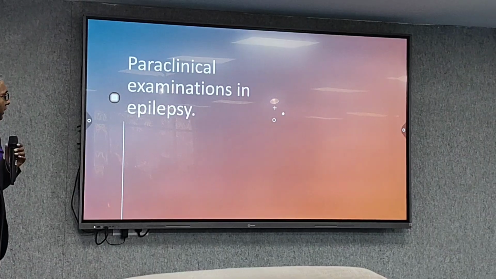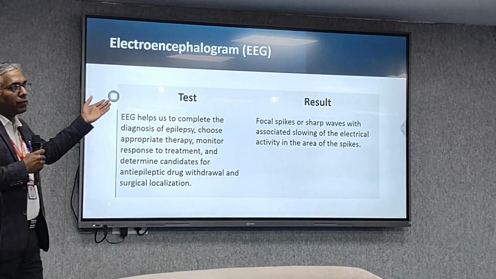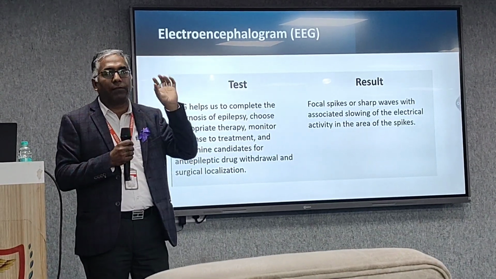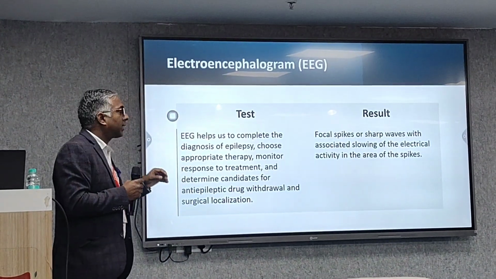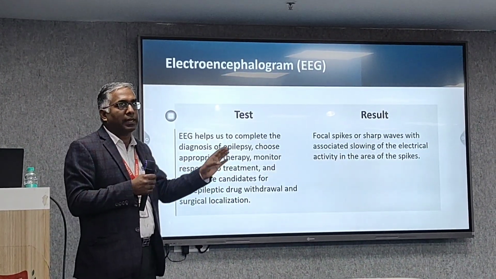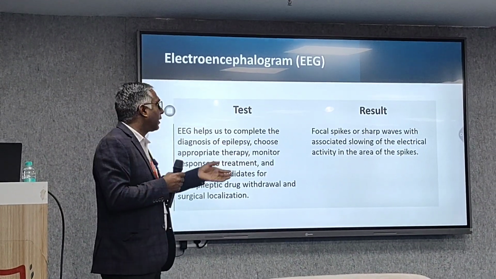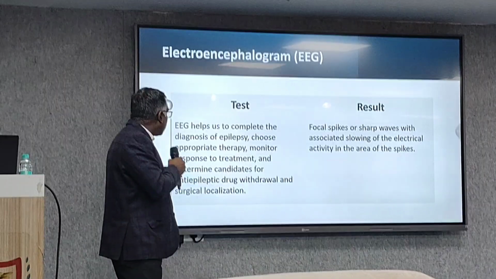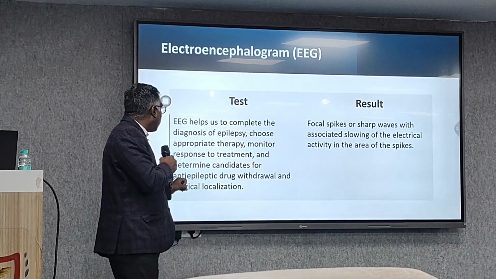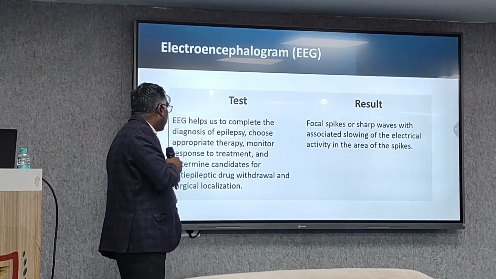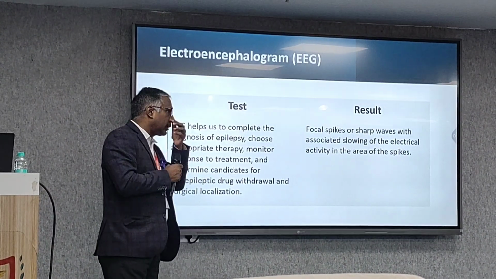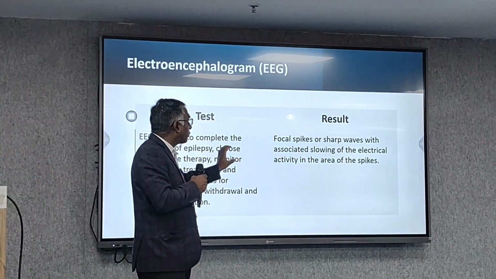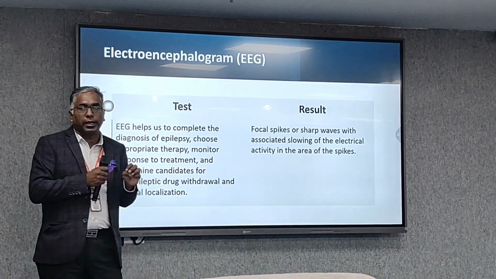Now come to the examinations in epilepsy. All of us know EEG, what does it do? It records the electrical activity of the brain. When the electrical activity is abnormal, then we can say some abnormal focus is being generated. It helps to complete the diagnosis of epilepsy, choose appropriate therapy, monitor response to treatment, and determine candidates for anti-epileptic drug withdrawal and surgical localization. Sometimes we can find focal spike or sharp wave with associated slowing of the electrical activity in the area of the spike.